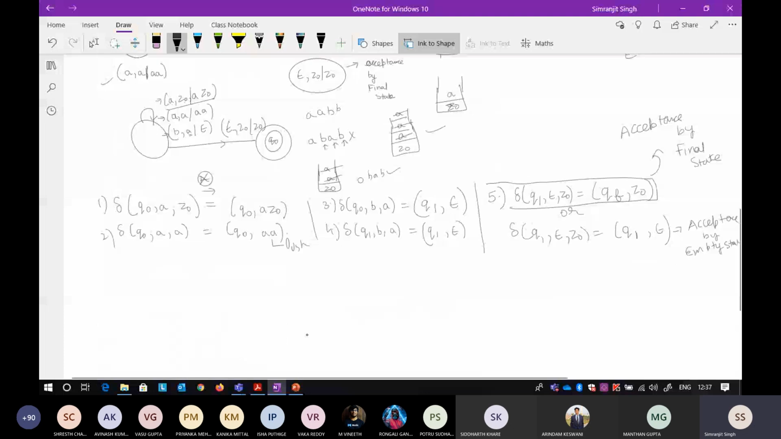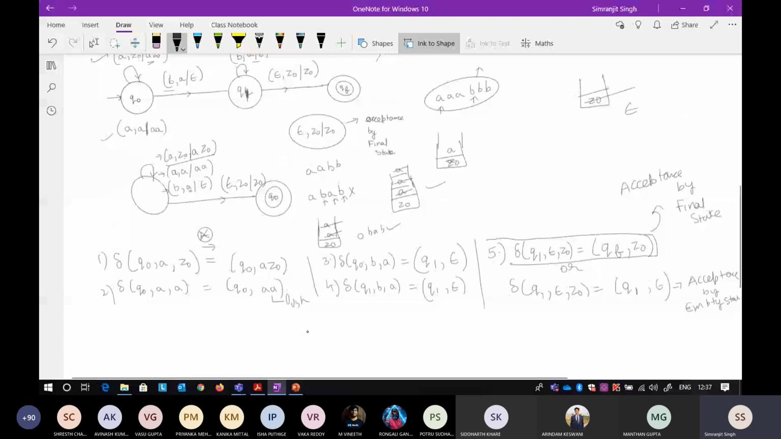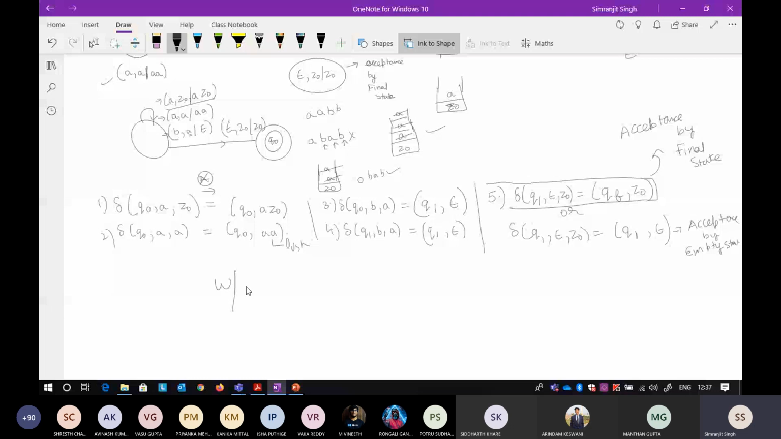If you don't understand it, I will repeat the procedure in every question, so don't worry about it. But for your practice, you should try this question yourself: W, where the number of A's equals the number of B's. W is any string that belongs to A and B.